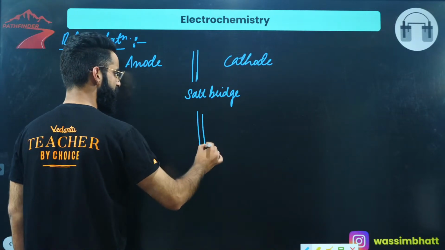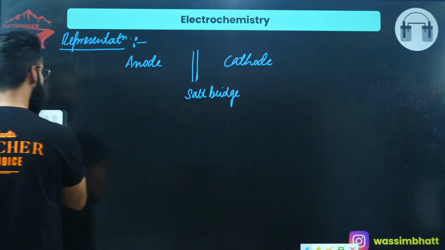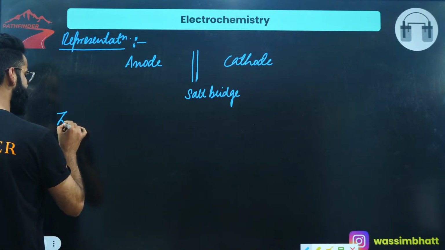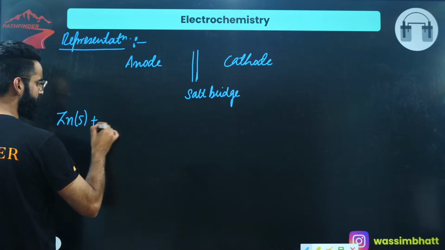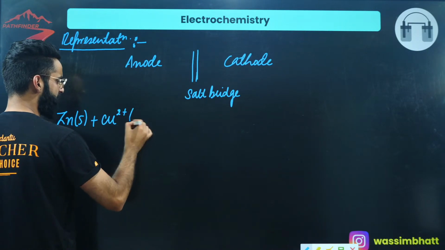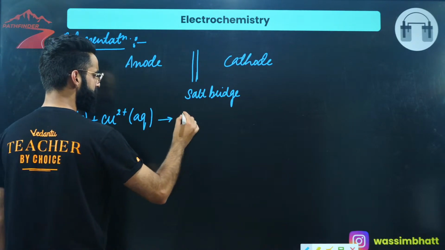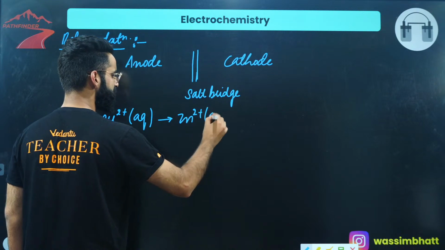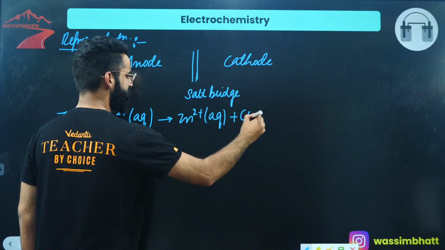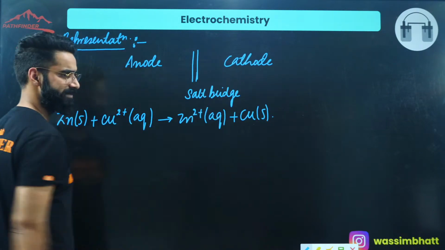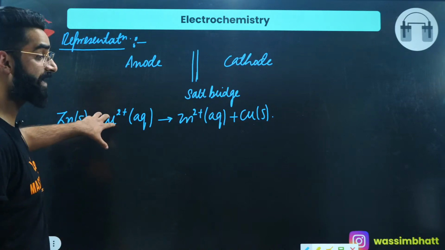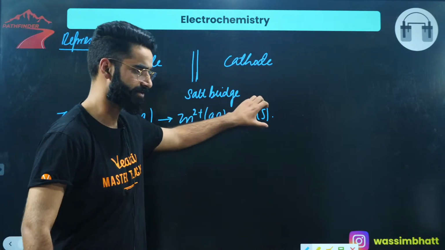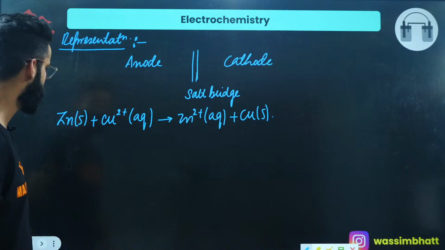See guys, what was first of all the net cell reaction in the Daniell cell? The net cell reaction was like this: zinc solid plus Cu²⁺ aqueous gives Zn²⁺ aqueous plus Cu solid. Now I'm going to represent the Daniell cell from this net cell reaction. Have a look.